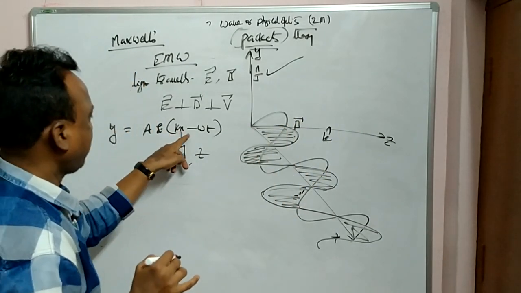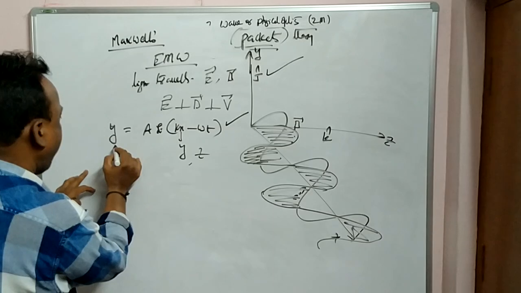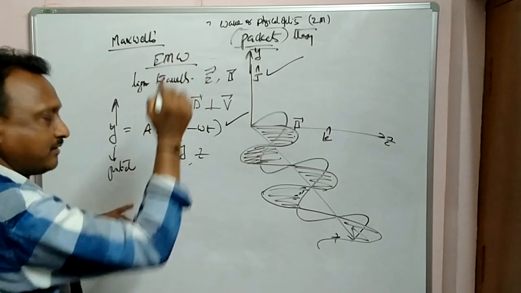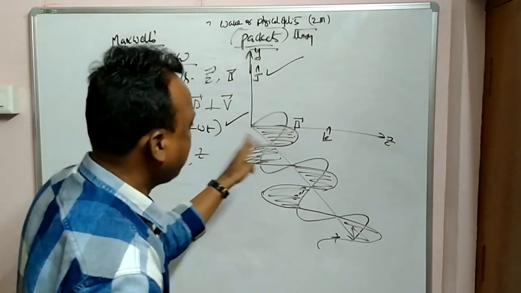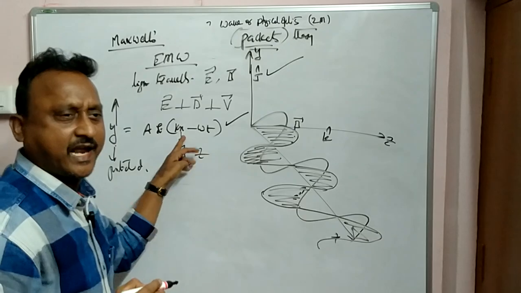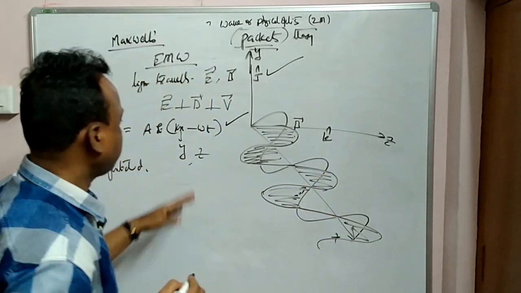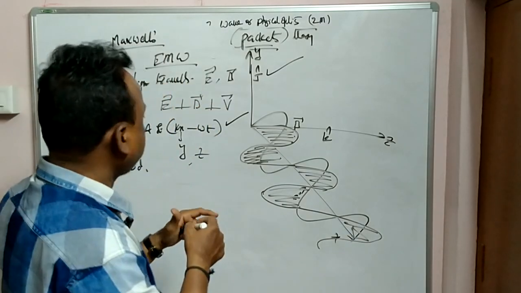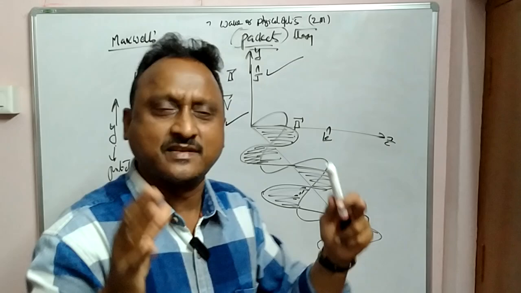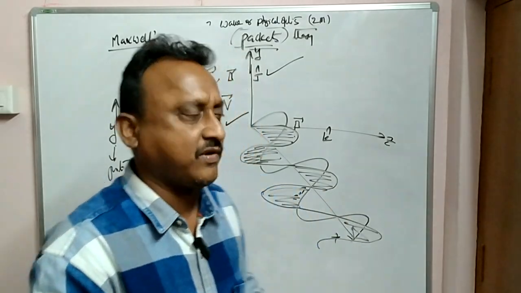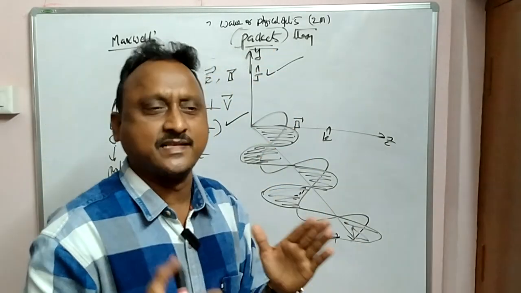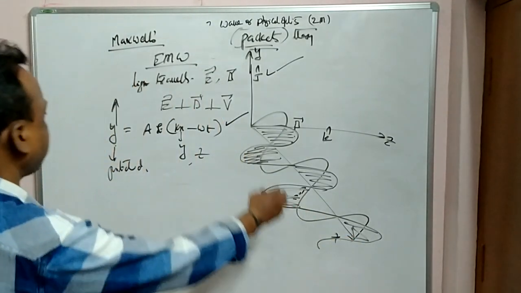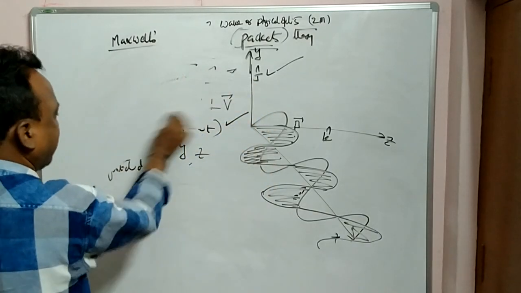This is the wave direction and this is the particle direction. Particle movement. This is the wave, and the wave is going in the direction of the function: if x, then the x direction; if y, the y direction; if z, the z direction. And this is indicating the particle direction. Okay? So like this Maxwell explained it. That means light is traveling in the form of electric and magnetic field vectors. Electric is in the y direction, magnetic is in the z direction, the wave is propagating in the x direction. So these are the different concepts given by different scientists.